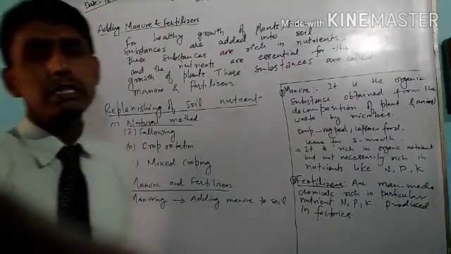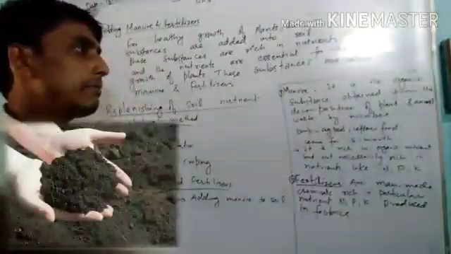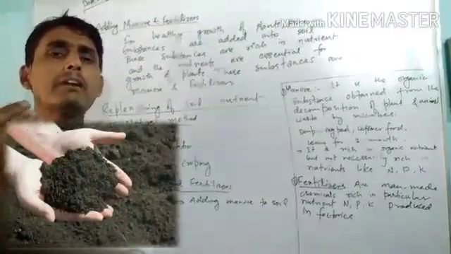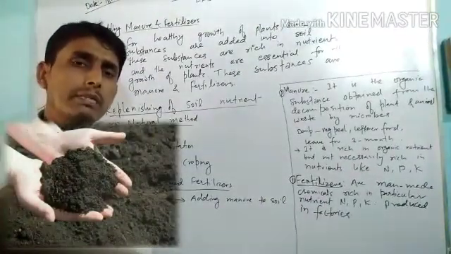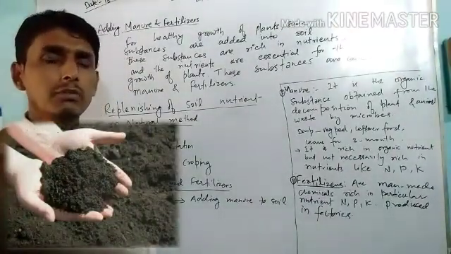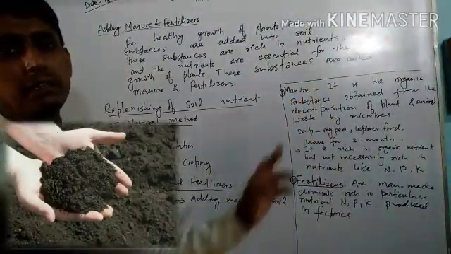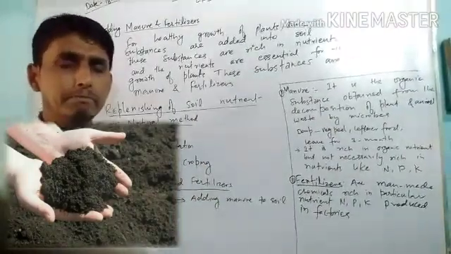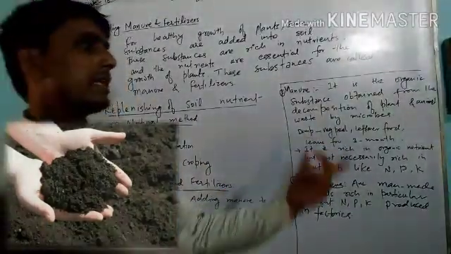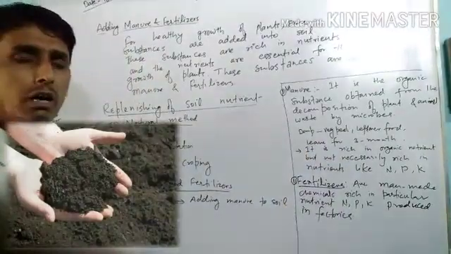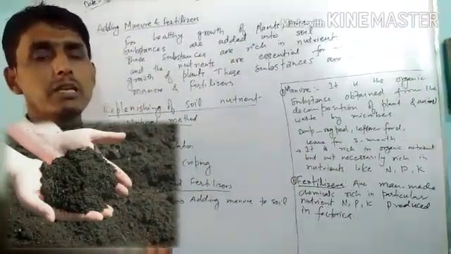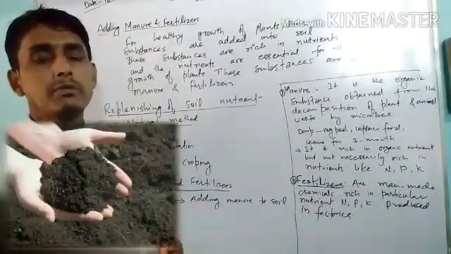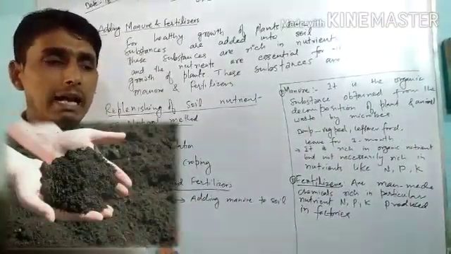Manure is an organic substance which is made by the decomposition of animal and plant waste. For example, cow dung, leaves of the plant, vegetable peels, leftover food. All these things are organic substances which are waste. At your home, there are many leftover food items, and these are organic waste.